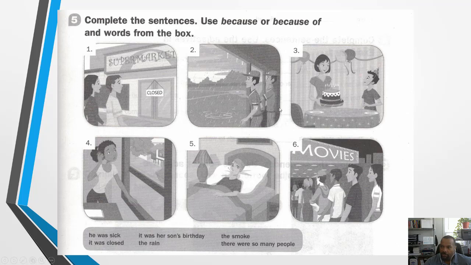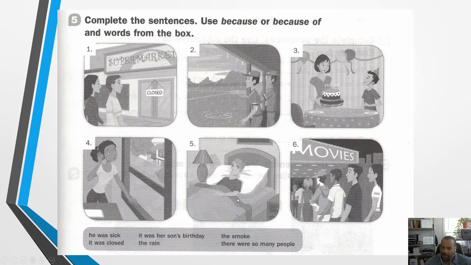We have two people who want to play baseball, but it's raining outside. We have, it looks like a mother and a son about to celebrate a birthday with a birthday cake. Number 4 is a lady looking out her window, maybe at her neighbor's house, and there's smoke. So she's on the phone.